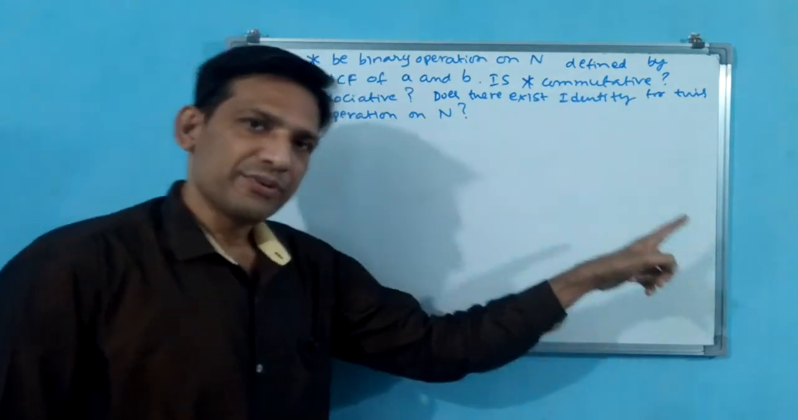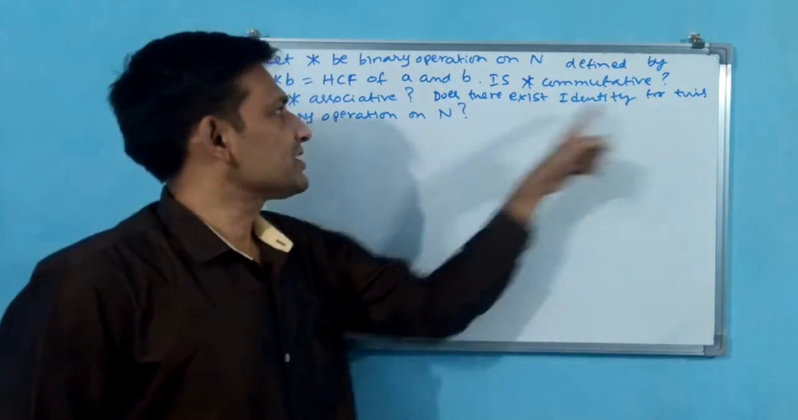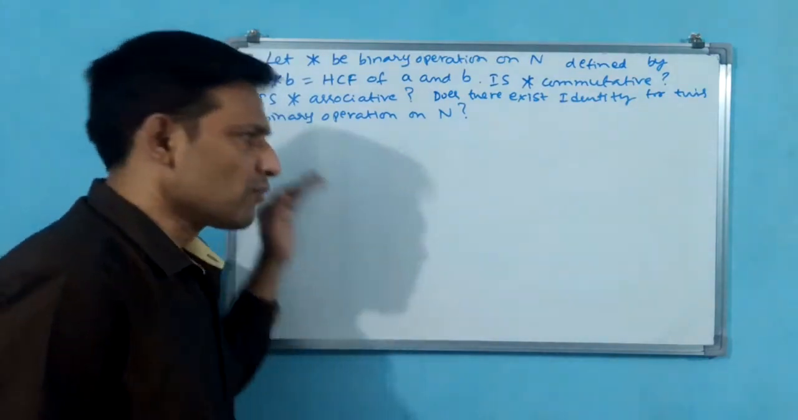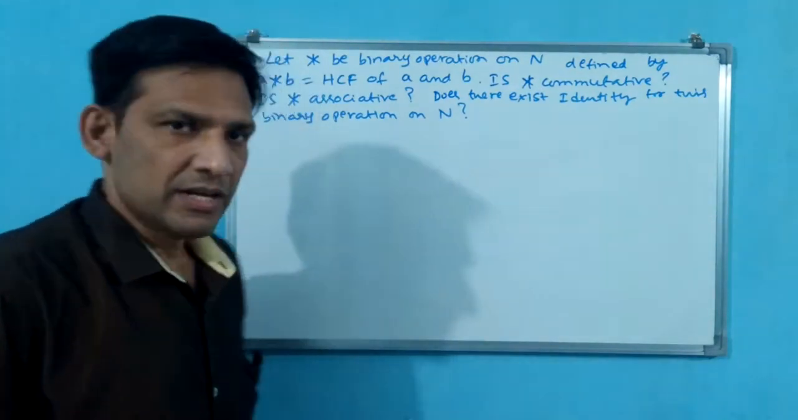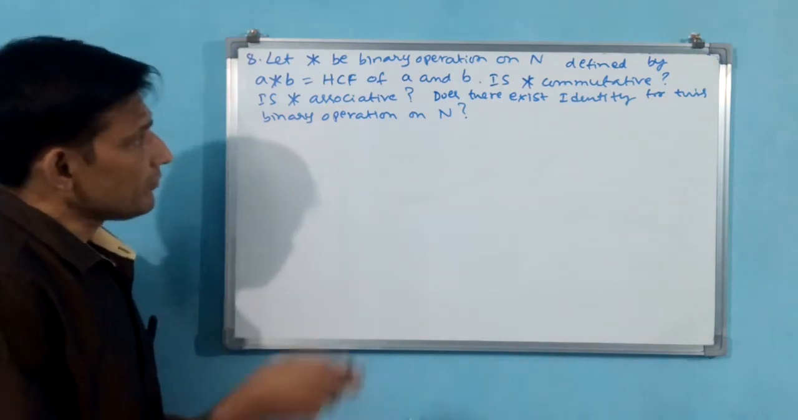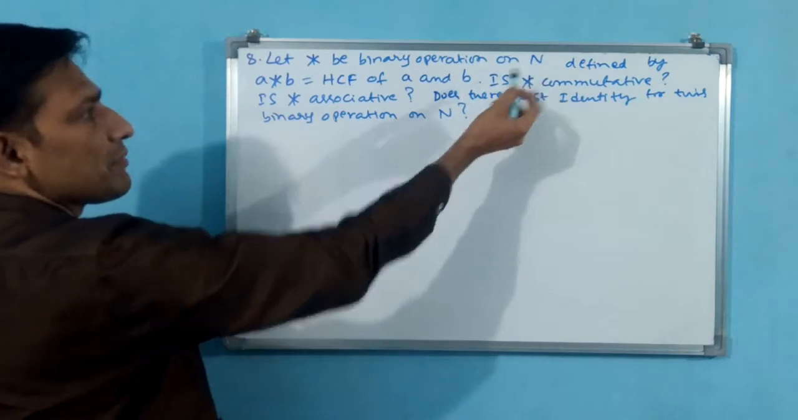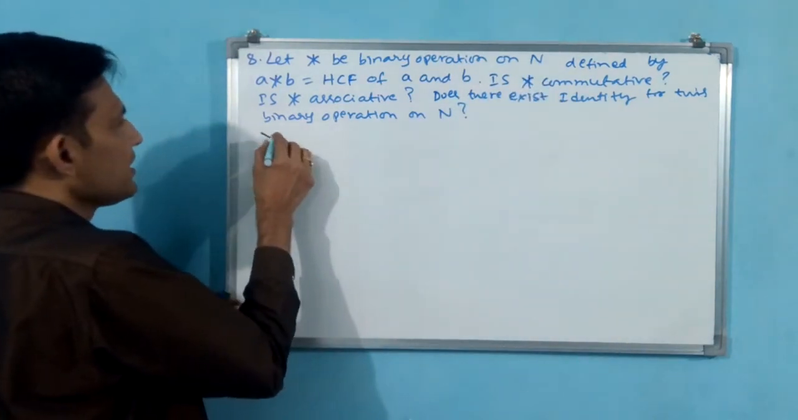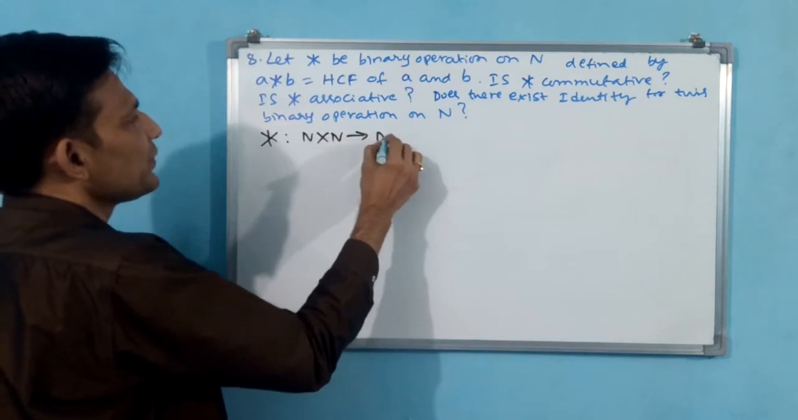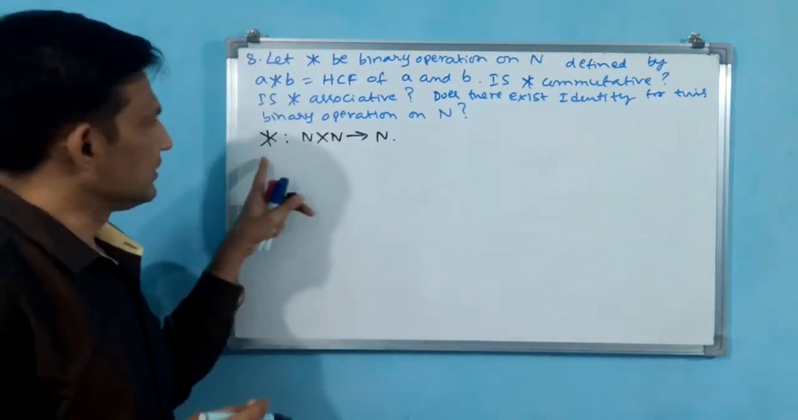Is star commutative? Is star associative? Does there exist an identity for this binary operation on N? These 3 questions are there. We tackle them one by one. Okay. Before that, let us write the operation symbols and all. Now, the operation is on N. That means a binary operation N cross N to N. Okay. This is the operation like this.